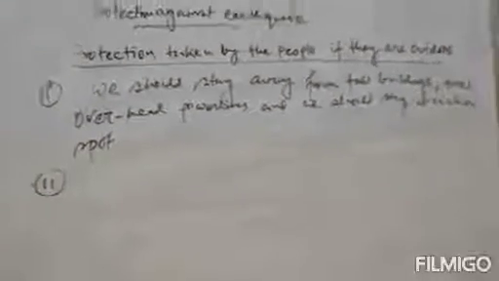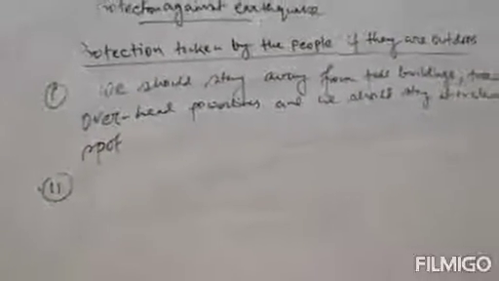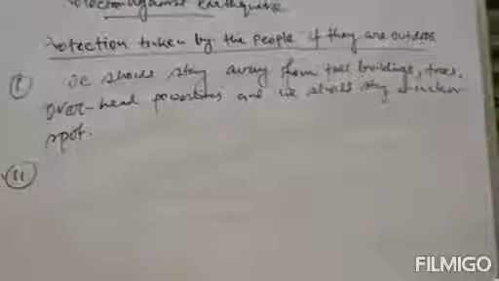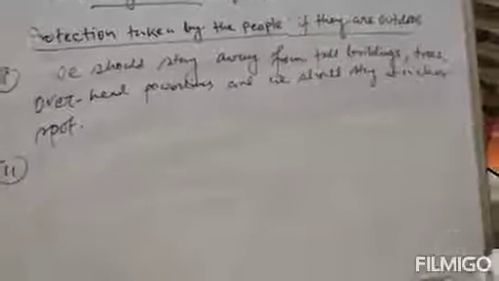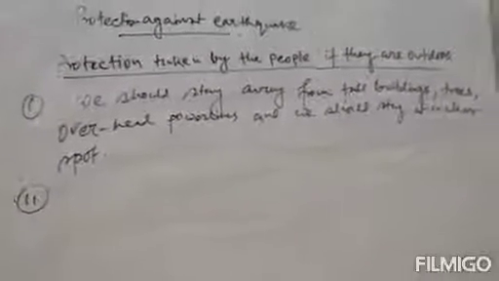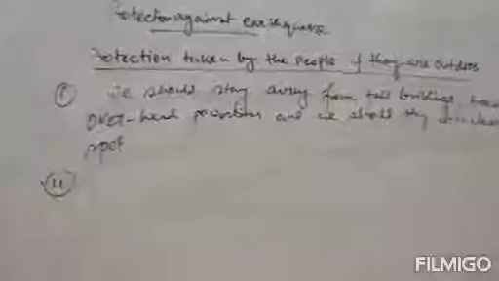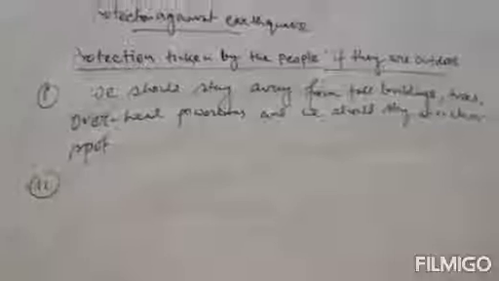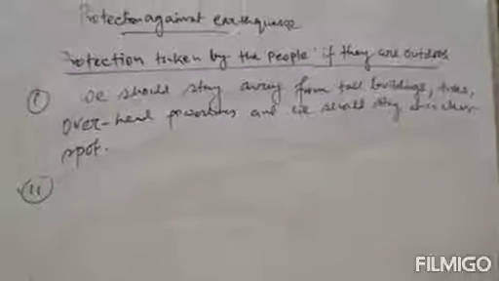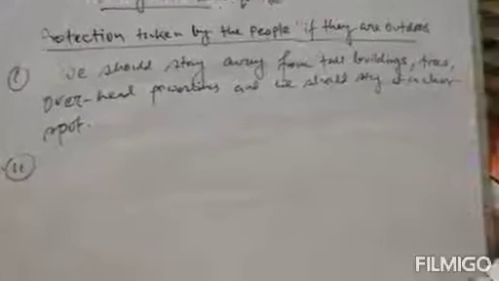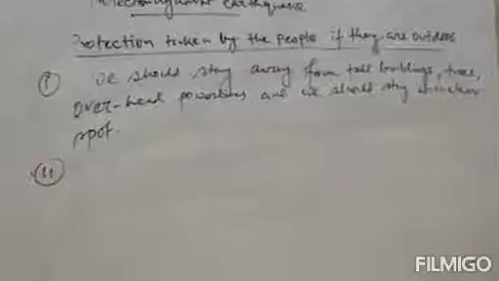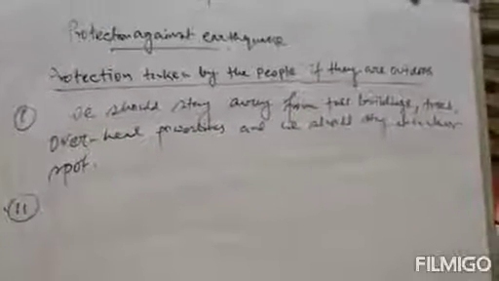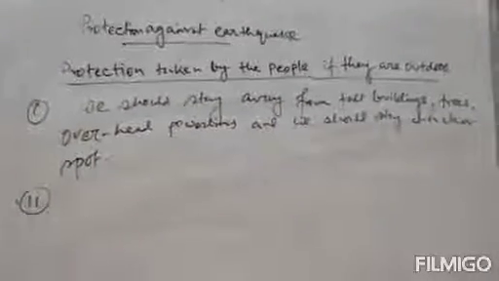Clear? The second precaution is that if you are driving a car or are in a bus, you should not come out of the car or the bus. If you are driving, drive slowly to a clear spot away from buildings, trees, and overhead electric lines, and stay in the car till the earthquake stops. That is the second protection you can take for yourself.